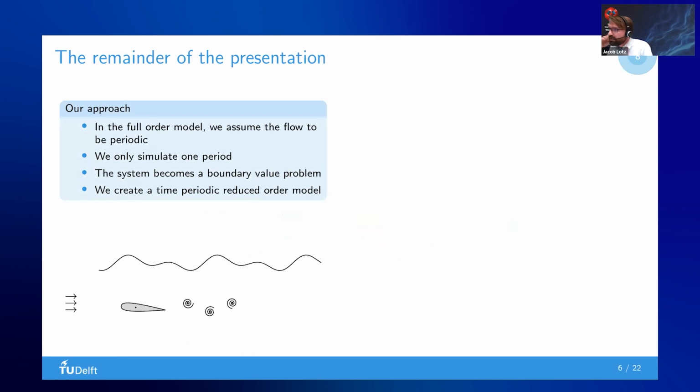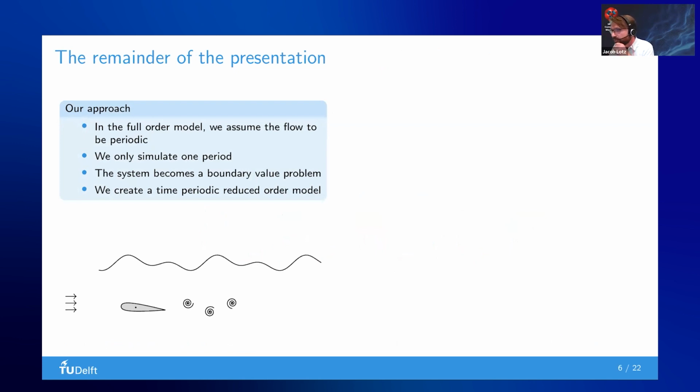So what I will be telling you in the remainder of the presentation: I'm going to explain what kind of assumptions we made in the full order model, how we apply some tricks to reduce this computational burden and solve these problems, and then how we created the full order model, showing some results in the meantime.